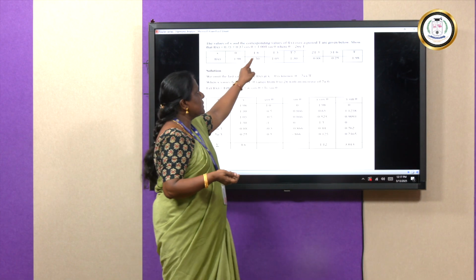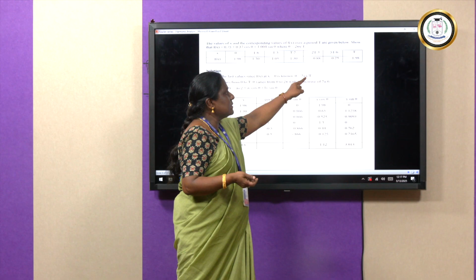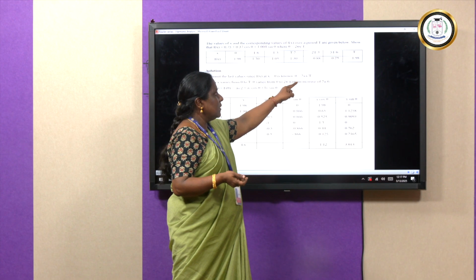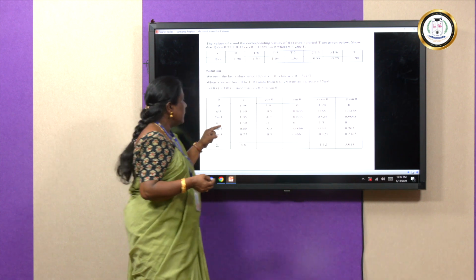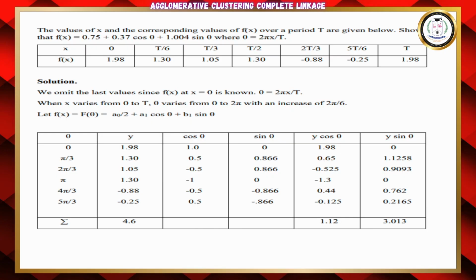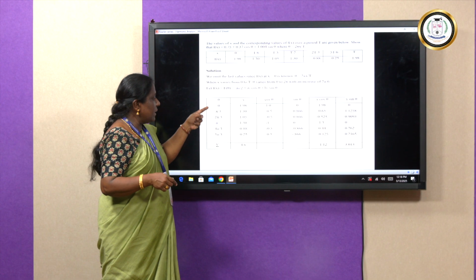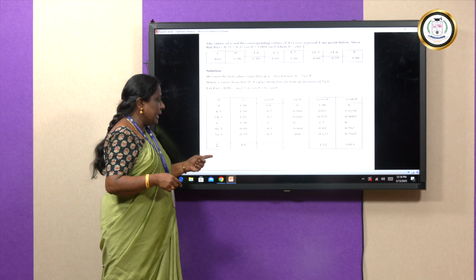Then go to the next x value, t by 6. Put x equal to t by 6 in this theta relation. T cancels out, you will get 2 pi by 6, which is pi by 3. That is the second entry for theta. Now, replace the third x value, which is t by 3. Put x equal to t by 3, t cancels out, you will get 2 by 3 pi. So, the third entry is 2 pi by 3. In similar manner, each theta value has been calculated and entered here.